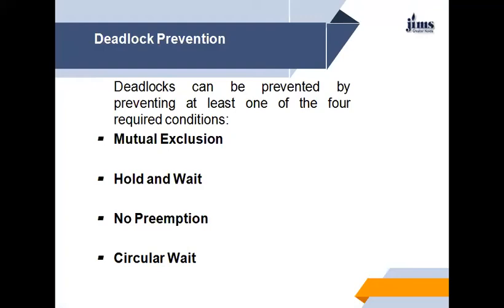So these resources are implicitly released. The preempted resources are added to the list of resources for which the process is waiting. The process will be restarted only when it can regain its old resources as well as the new ones that it is requesting.